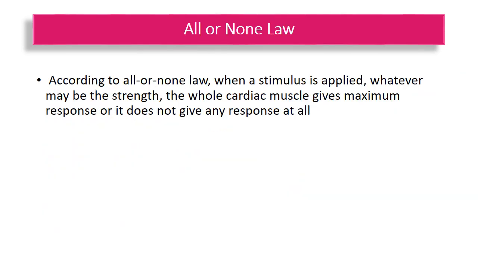The response of a cardiac muscle to a stimulus is all or none in character. That is, when a stimulus is applied, either the heart does not contract at all, that is the non-response, or contracts to its maximum ability, that is the response of all response, with all its ability to contract. This is all because of the syncytial arrangement of the cardiac muscle fibers. Therefore, the all or none law in heart is applicable to whole of the functional syncytial unit, that is the entire atria or the entire ventricle.